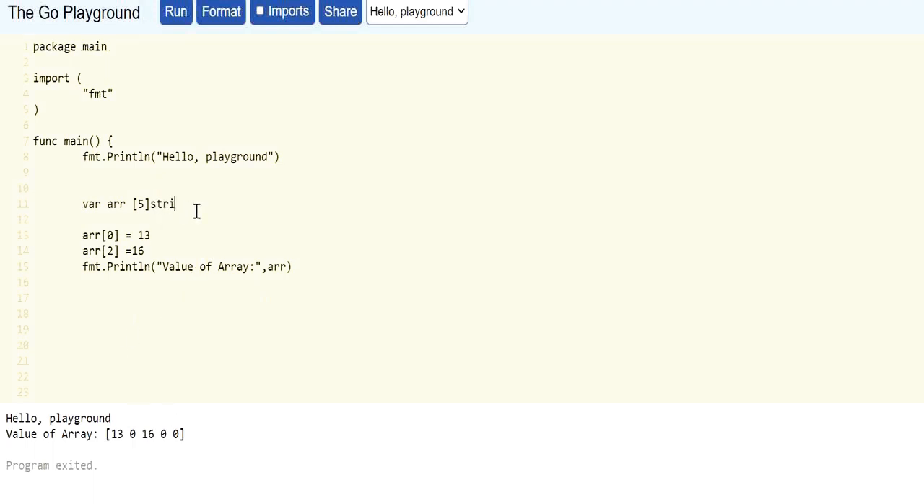Suppose I keep it as a string and I store the value ABC at first index, DEF at the second index, and now if I run the program, now you will see that at first, third and fourth index it took the default value of string data type, that is blank.